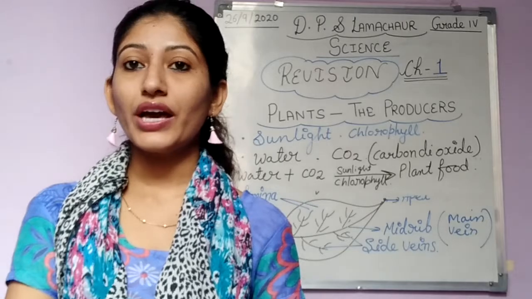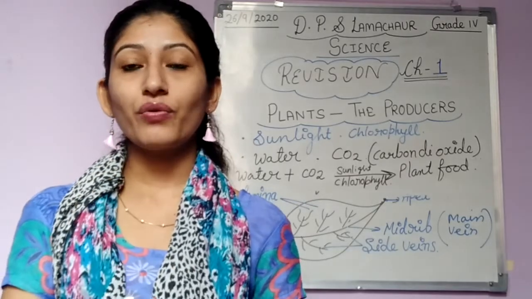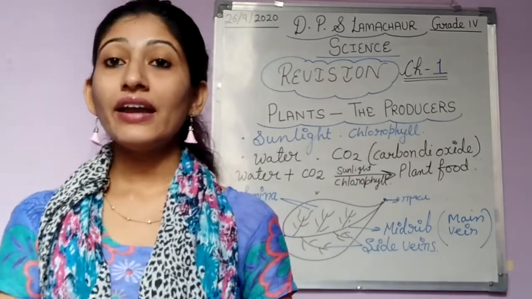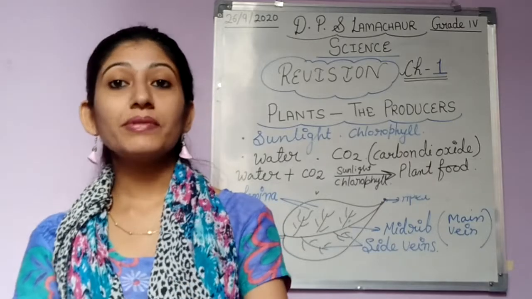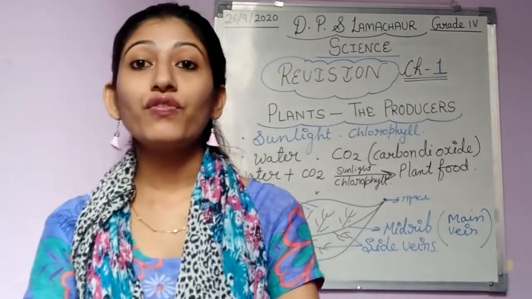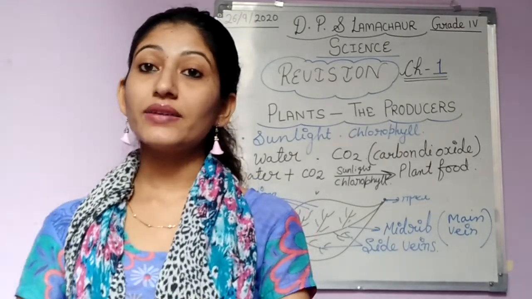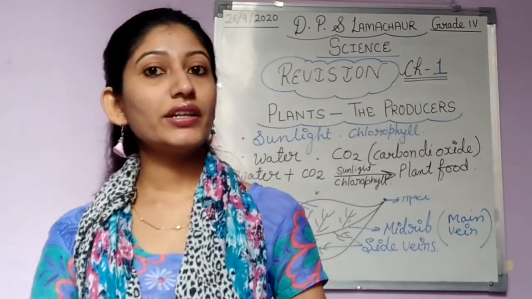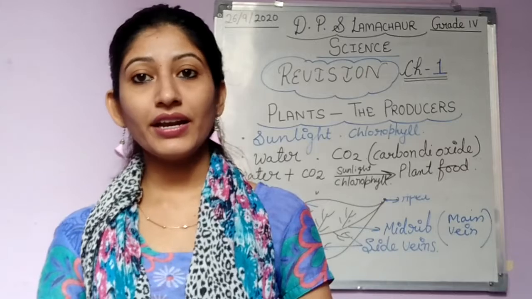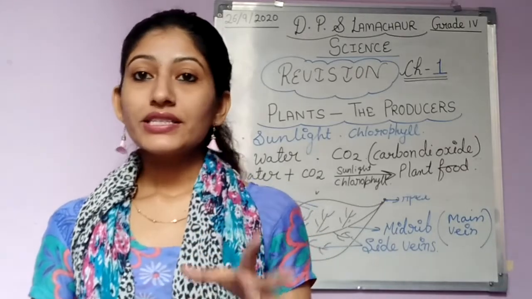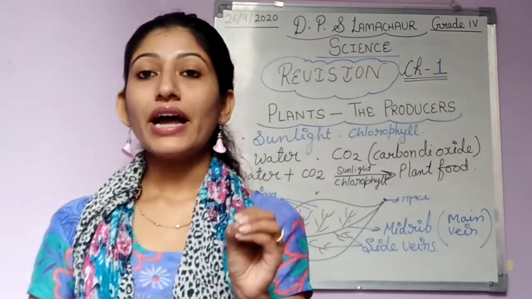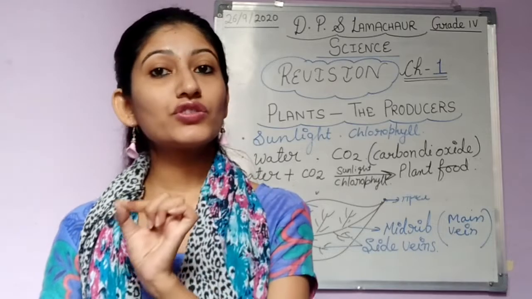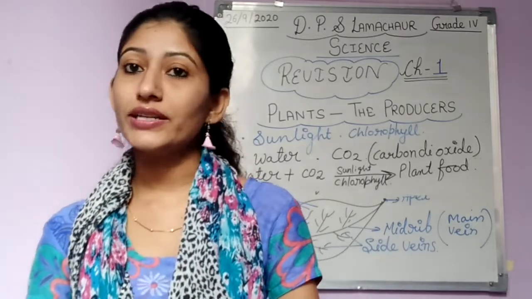And then I have told you some starch containing food items like potato, rice and many other. This I have explained you in video of this chapter, right? So now it is clear what is starch. The extra food that is stored in plants is called starch.